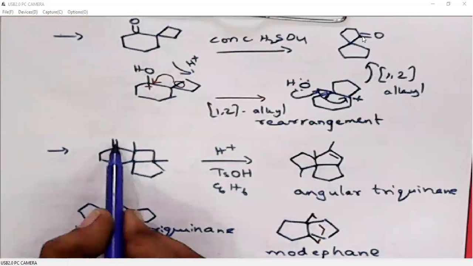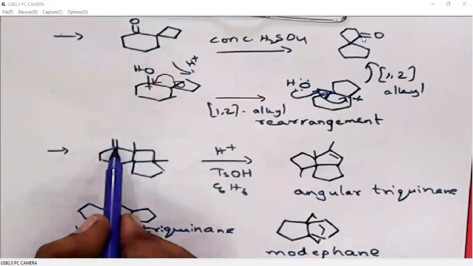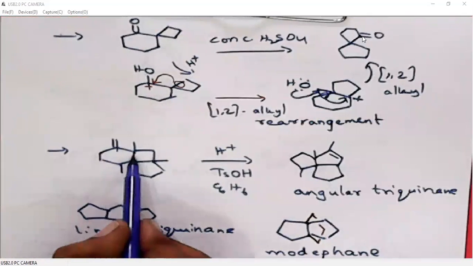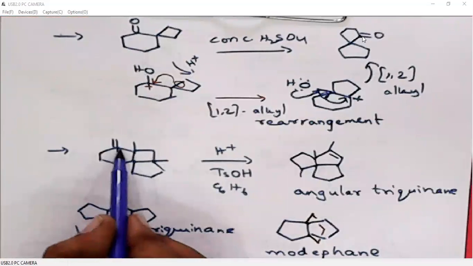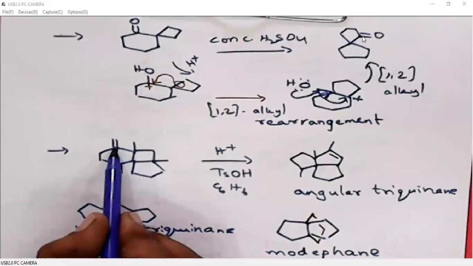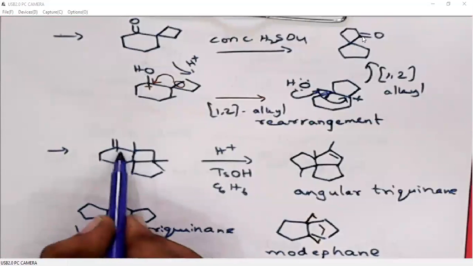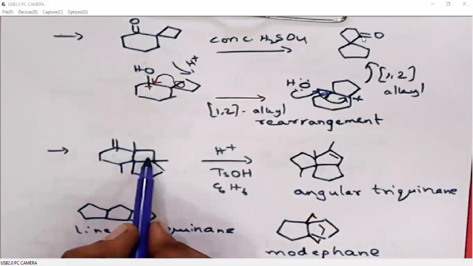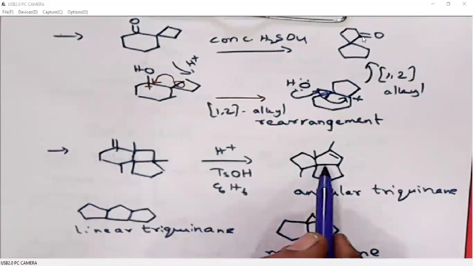So this double bond will undergo protonation so that it generates a more stable tertiary carbocation on the 6-membered system. Now, this bond will migrate here because it is a 4-membered system and we have a carbocation here. So this bond will easily migrate here, so that the 4-membered ring undergoes ring expansion and becomes 5-membered, and the other ring contraction becomes 6-membered. So it generates this system.